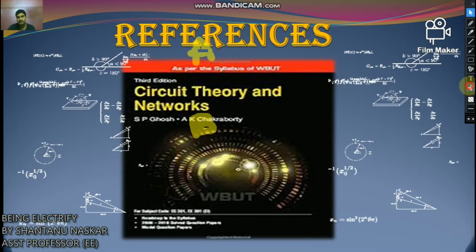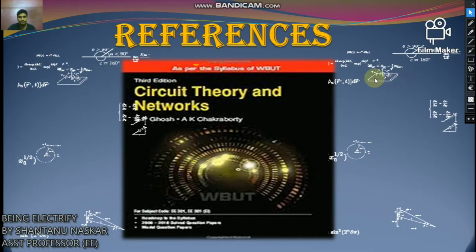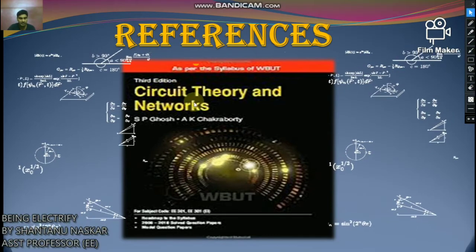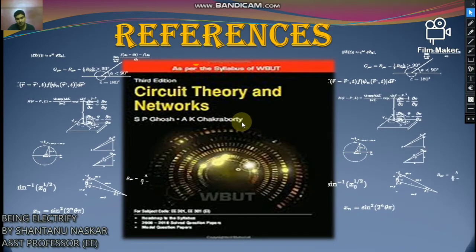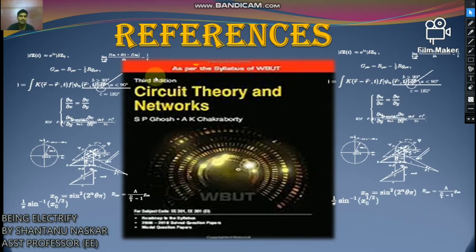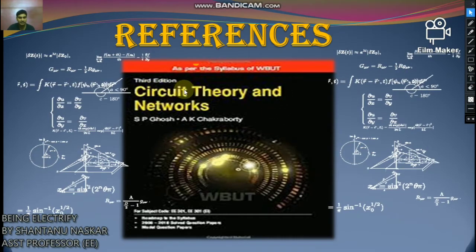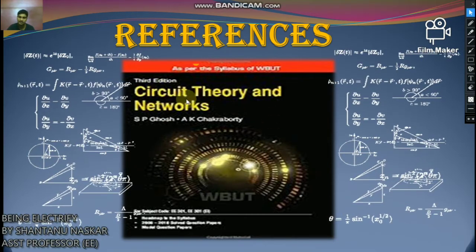we will discuss about some references for your course. So the first reference is the Circuit Theory and Network by S.P. Ghosh and A.K. Chakraborty. So this book is a very good book for diploma and BTech in electrical engineers as well as electronics engineers.